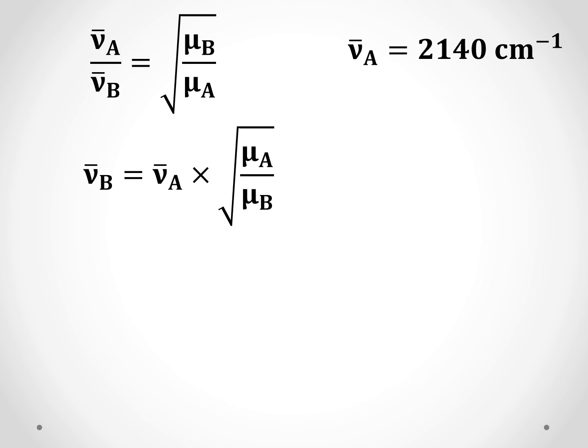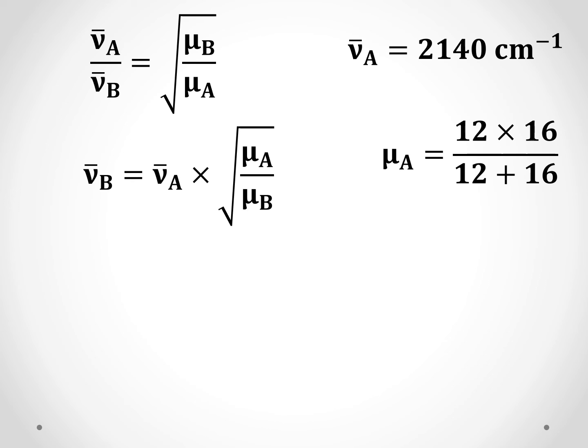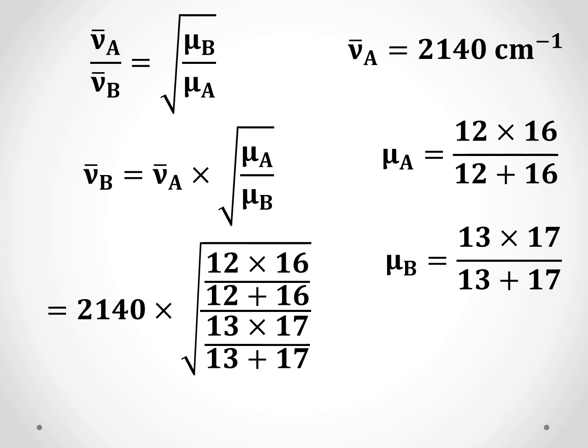Substitute the values. Nu A is 2140. The reduced mass for A is this, for B is this. Substitute those values, and when we calculate, we get 2067 centimeter inverse.